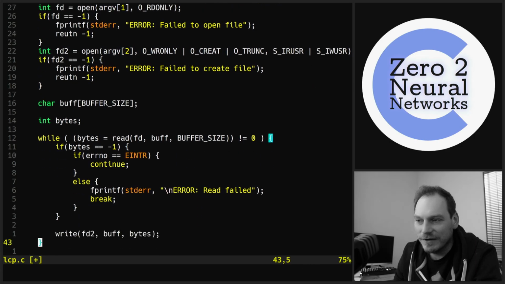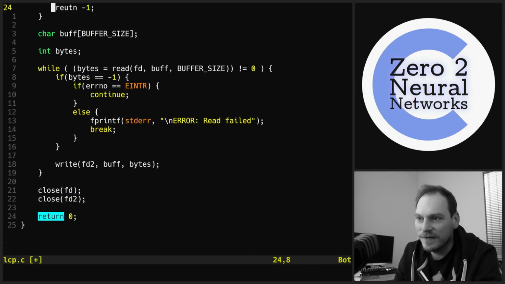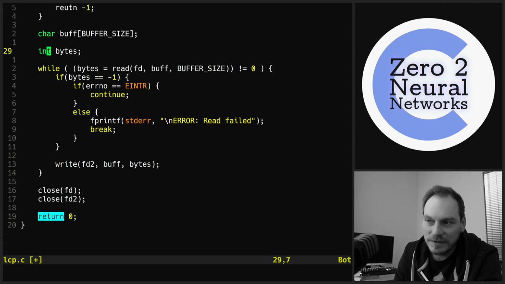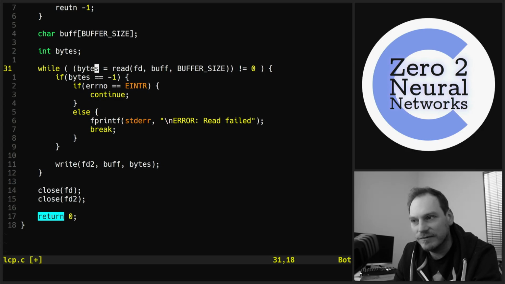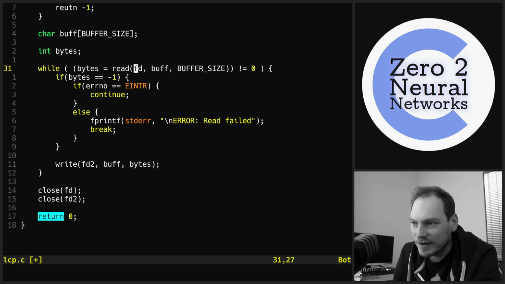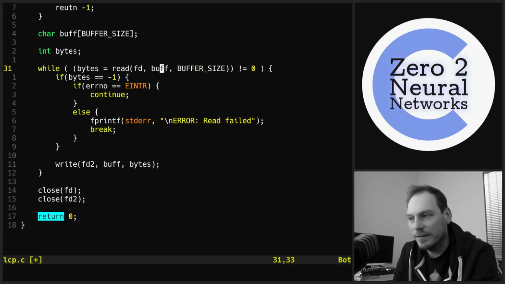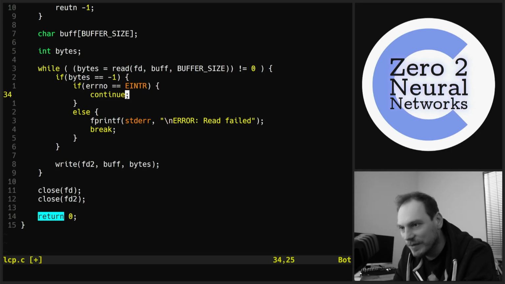And then we're creating a character buffer of buffer size, which we've defined up at the top, which is 1024. And then we're creating an integer variable called byte, which we're going to use to record the number of bytes read when we call a read function, which is defined in the Unix standard header. And we supply the file descriptor, the buffer, and the size of the buffer, the maximum number of bytes we want to read. And as long as that's not equal to -1, we drop into this while loop.